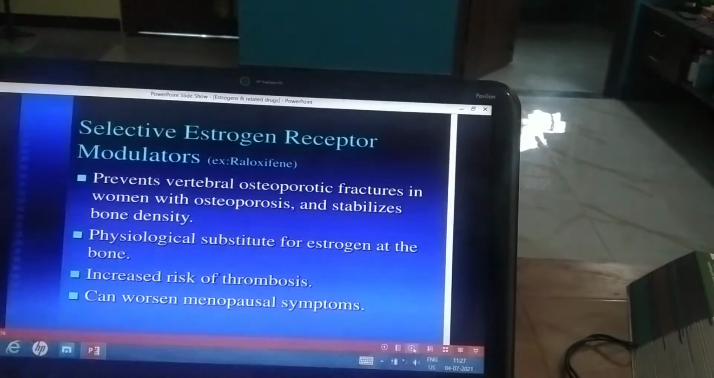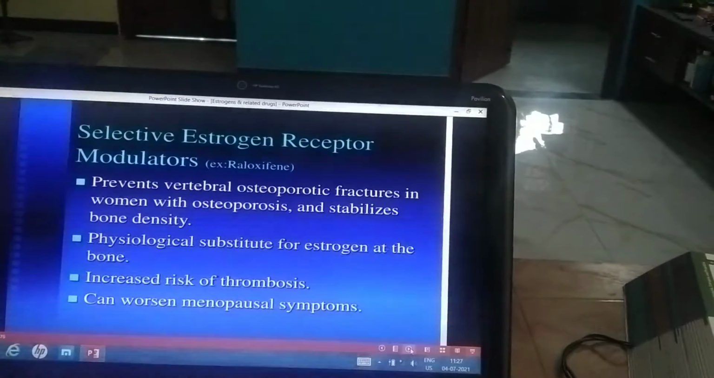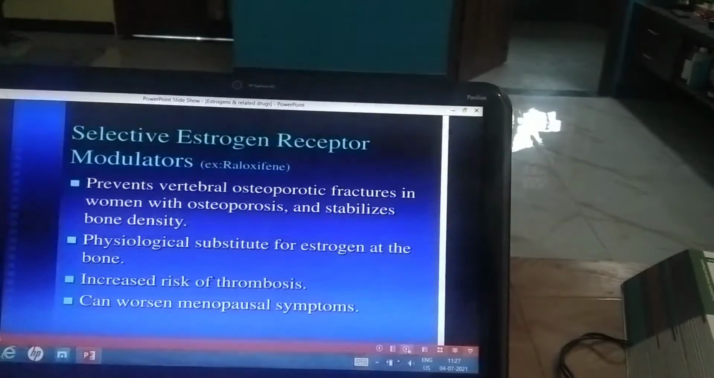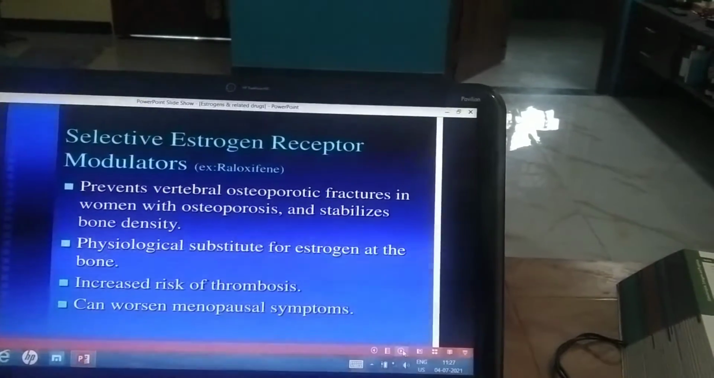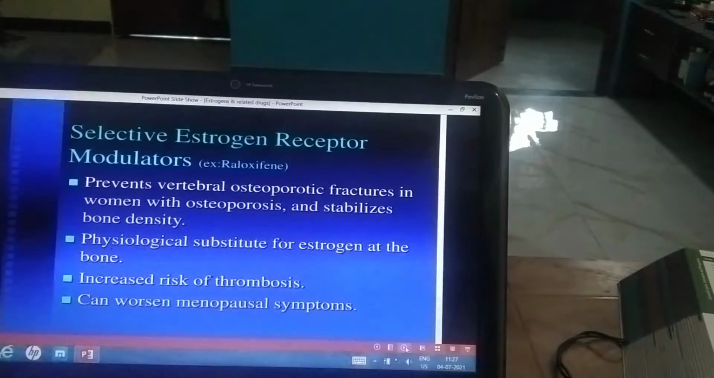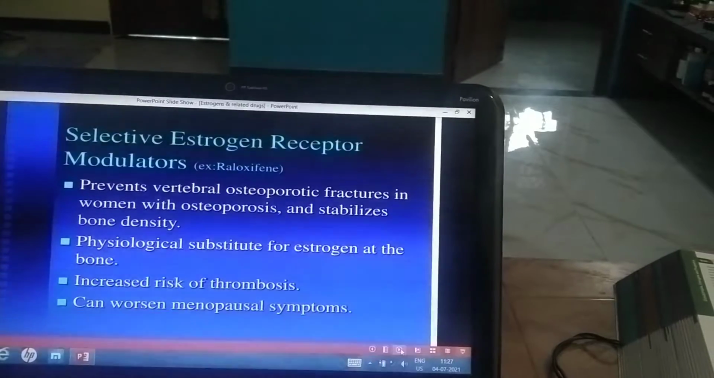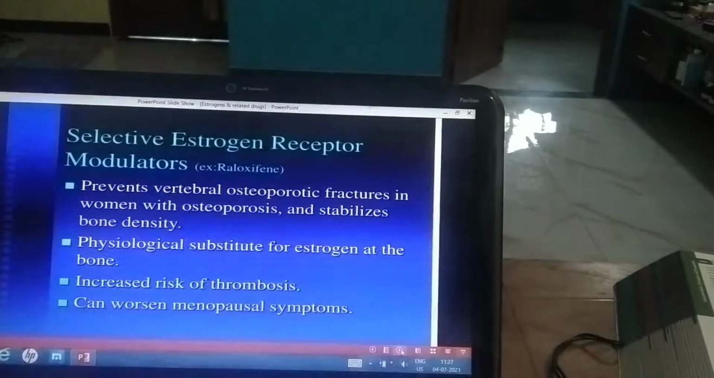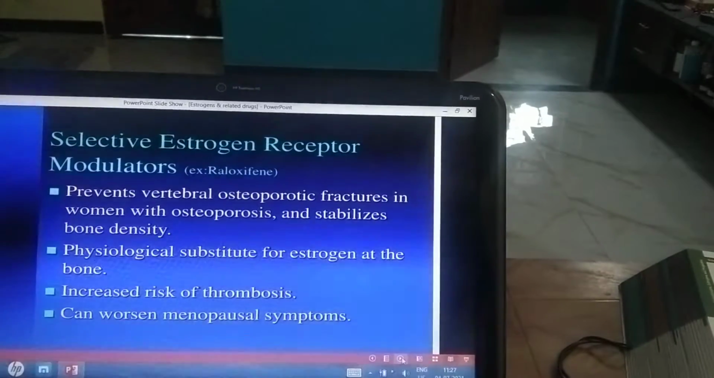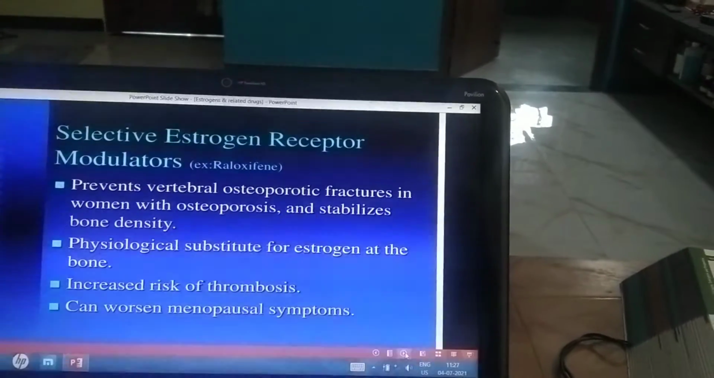Then anti-estrogenic action you can see on the endometrium and in the breast. There is no endometrial proliferation, so there is no risk of endometrial cancer. On the breast, it has an anti-proliferative effect on estrogen receptor positive breast tumors. So the anti-proliferative effect is seen with raloxifene.